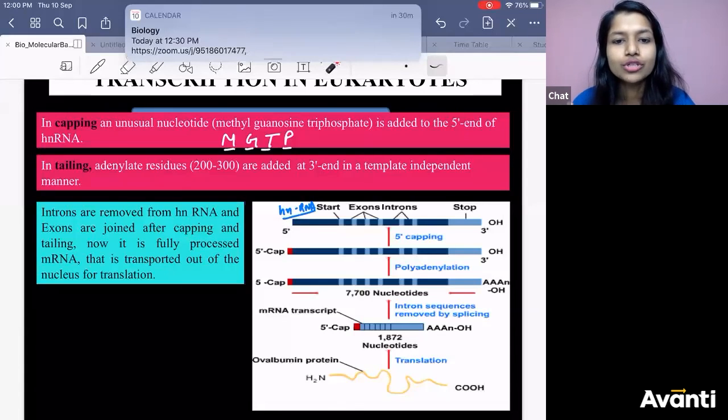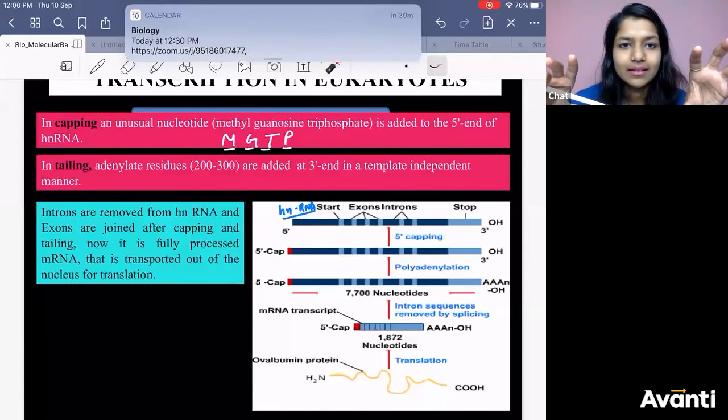So you should ask, ma'am, why is capping and tailing required? Splicing we understand, we are removing the intron. Why are we doing capping and tailing? Capping and tailing is done to provide stability. Otherwise, they might become a loop. The 5 end and 3 end are not double stranded, it is single stranded.